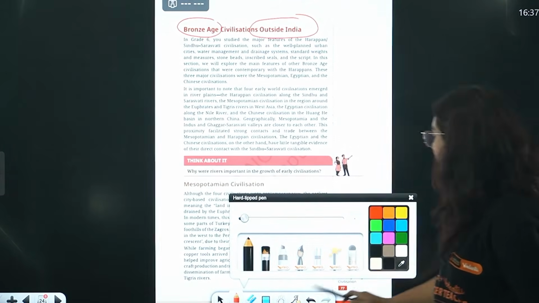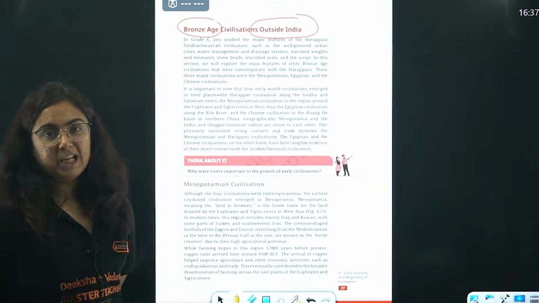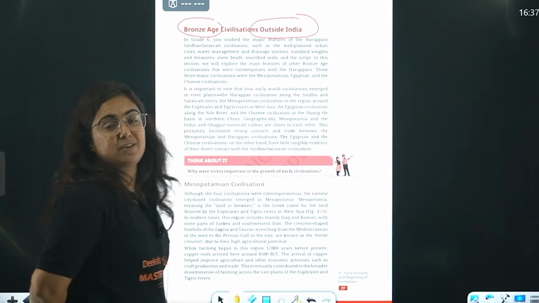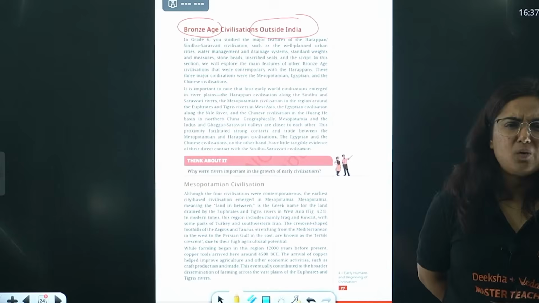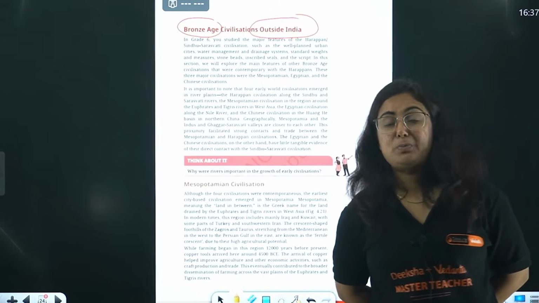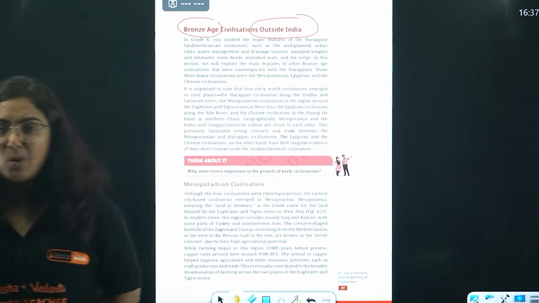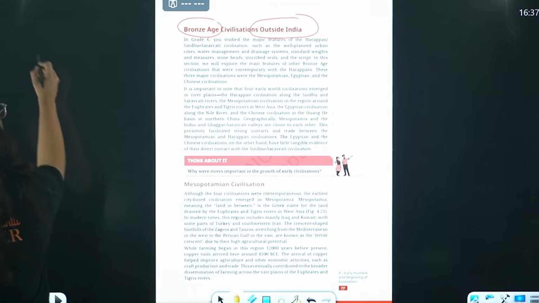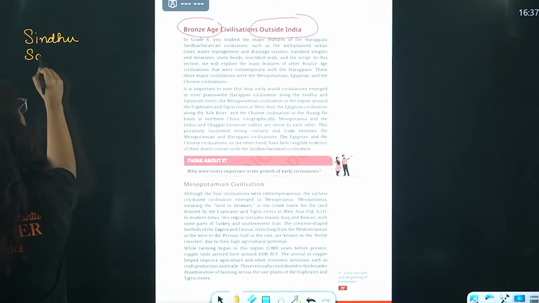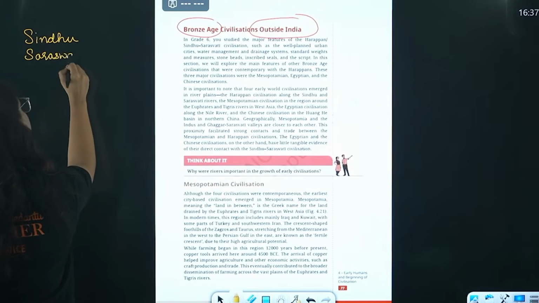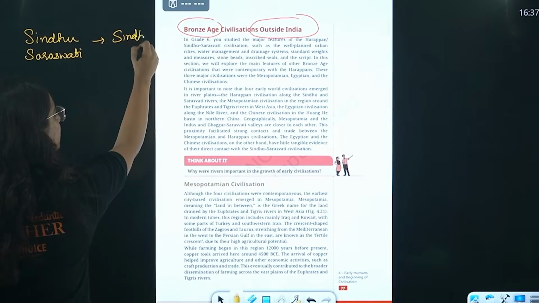Let's learn one by one all of them. One common thing in these civilizations is that all of them were found near certain rivers. Why? Obviously, they were depending on agriculture, they had a settled life, and they needed water for their day-to-day requirements. So like the Sindhu Saraswati civilization on the bank of river Indus or Sindhu.